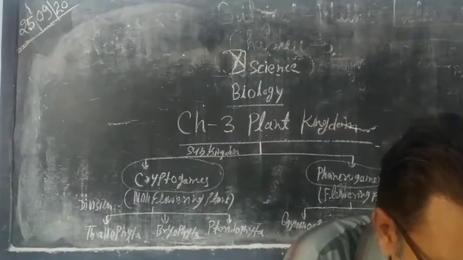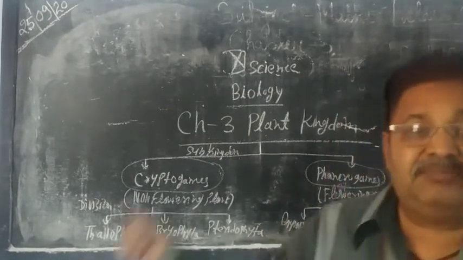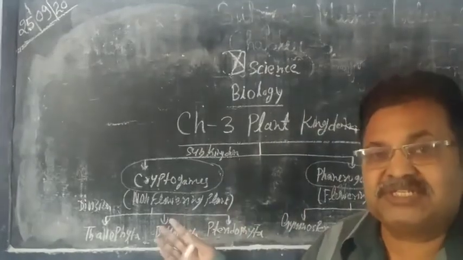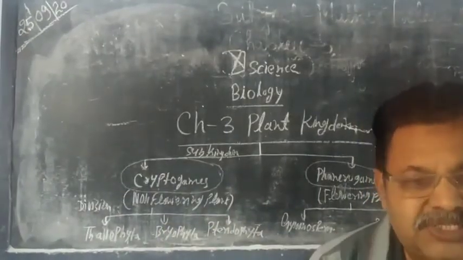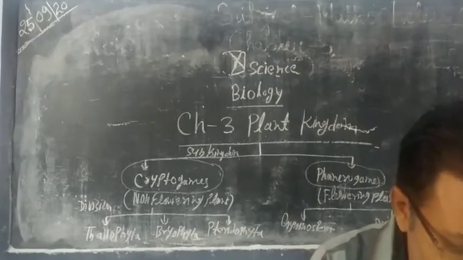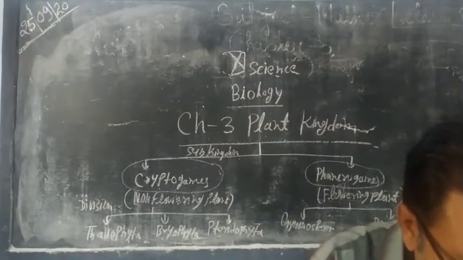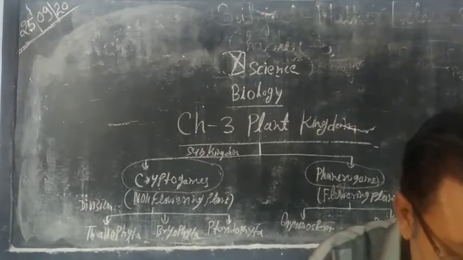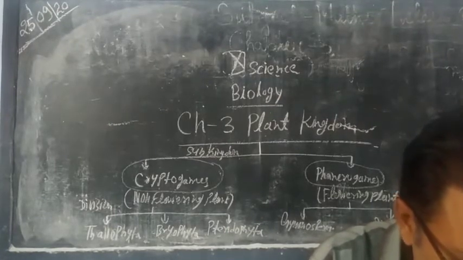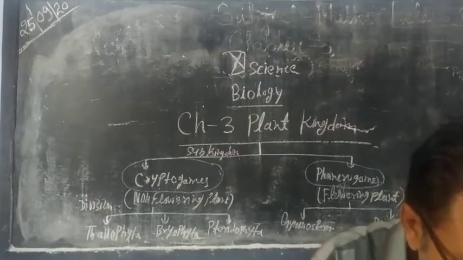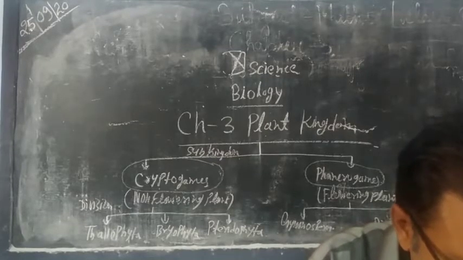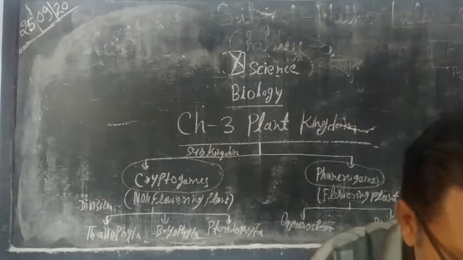Next one is filamentous unbranched algae. Some algae are filamentous and unbranched. It means this filament does not branch to form groups. So next is filamentous branched algae. Some filaments are branched. Example Ectocarpus. Its body is branched. Branches are of two types, erect and prostrate.